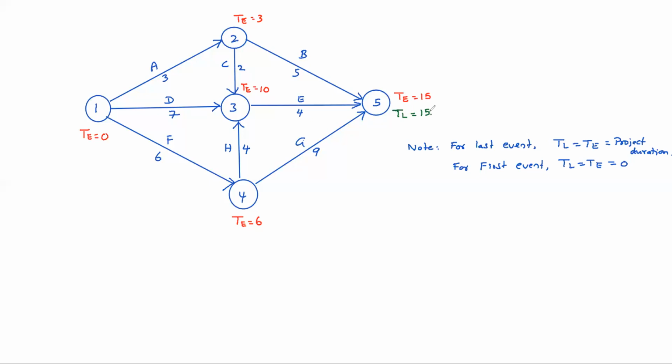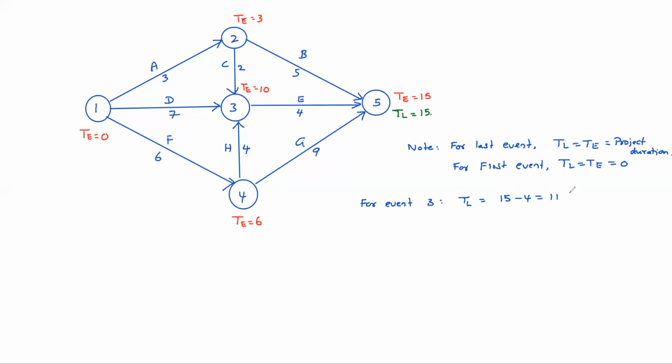So while coming back, suppose event 3, if you take event 3 only one tail is there. For event 3 TL equal to, okay, 15 minus 4, that means how much? 11 days.